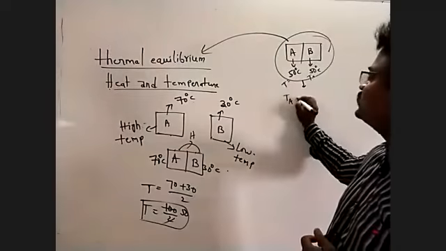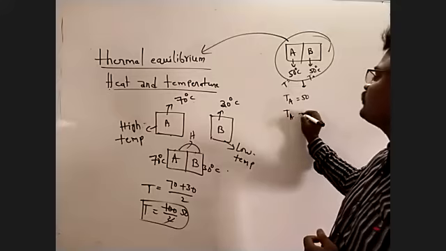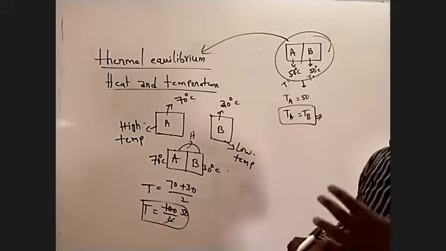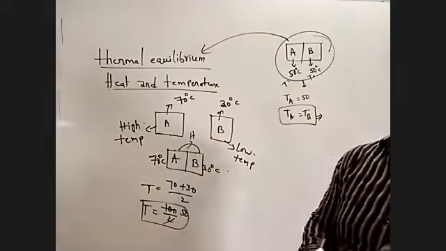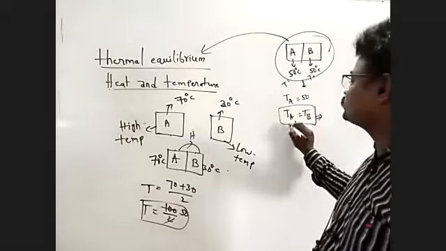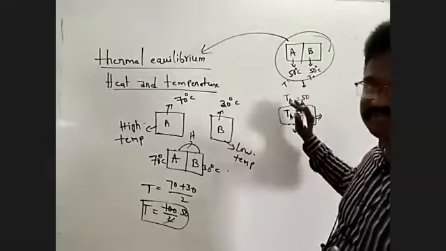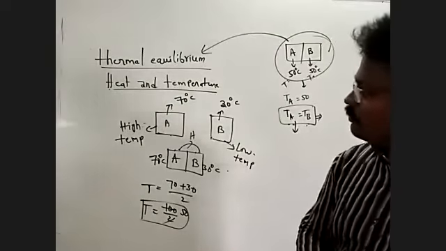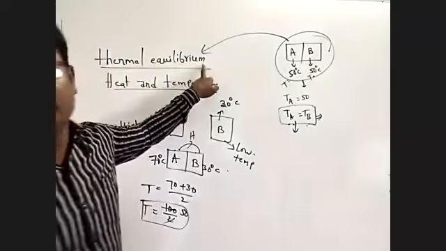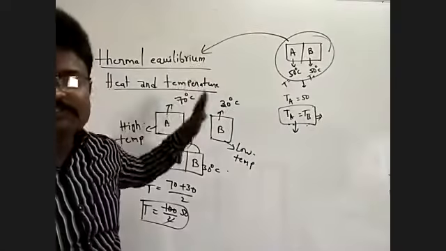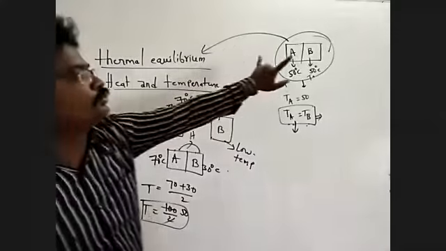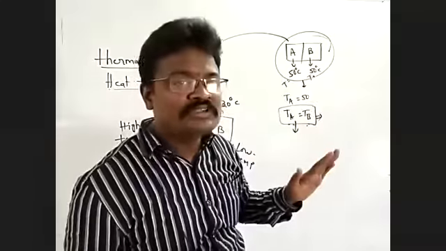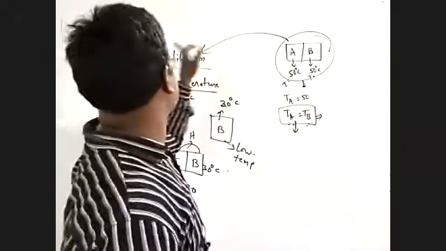Temperature of A body is equal to temperature of B body. Heat does not flow from one body to another body. When both bodies have the same temperature, heat does not flow from one body to another because there is thermal equilibrium. What is the meaning of thermal equilibrium? Both bodies, A body and B body, maintain the same temperature.